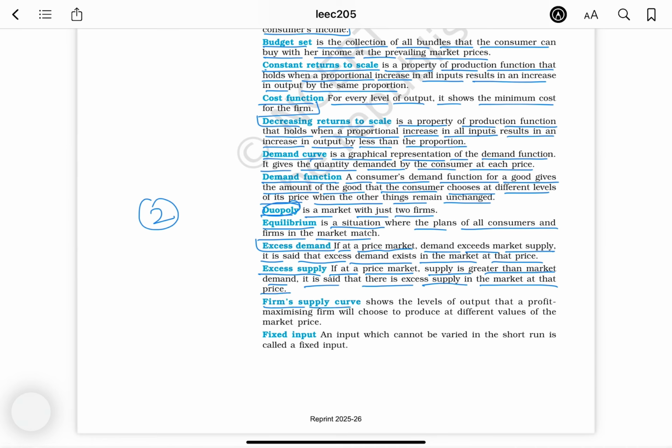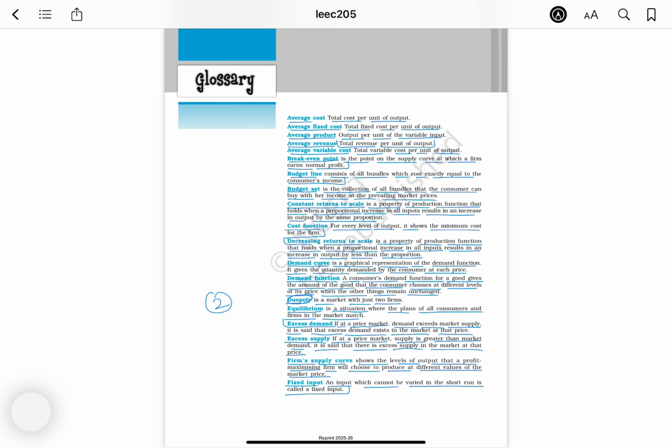Firm's supply curve shows the level of output that a profit maximizing firm will choose to produce at different values of the market price. Fixed input: an input which cannot be varied in the short run is called a fixed input. And with this, the chapter comes to an end. We will meet in the next chapter.